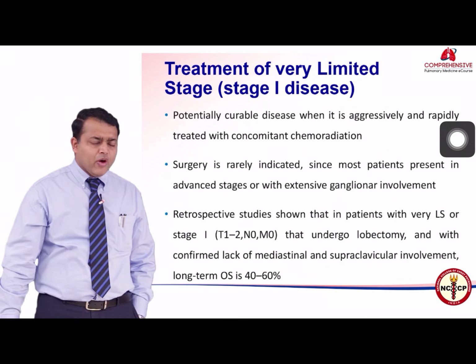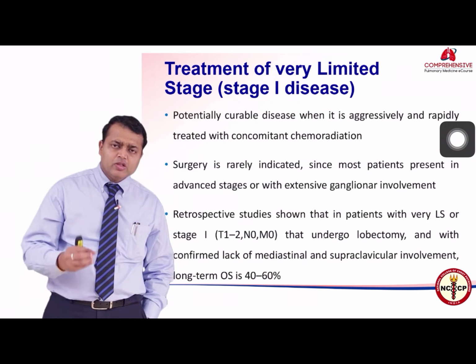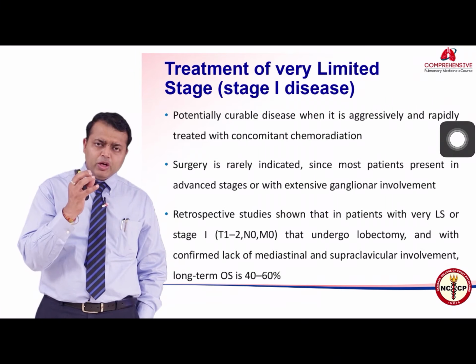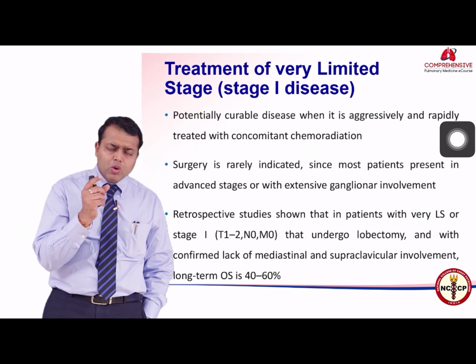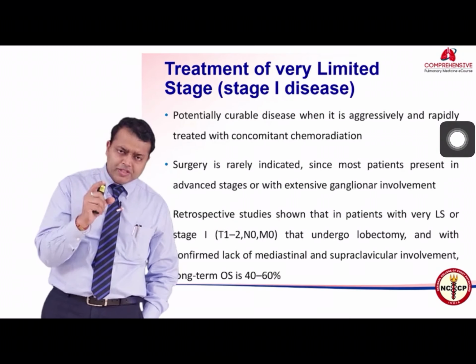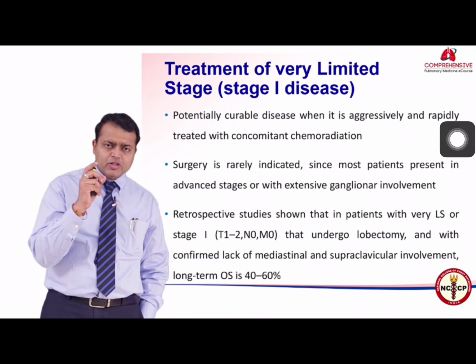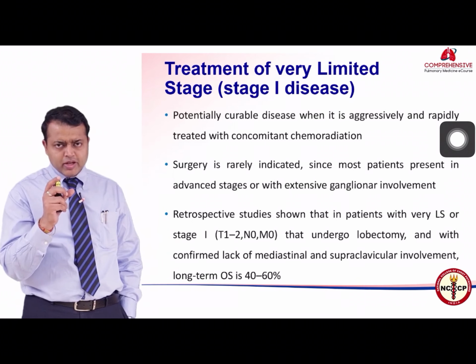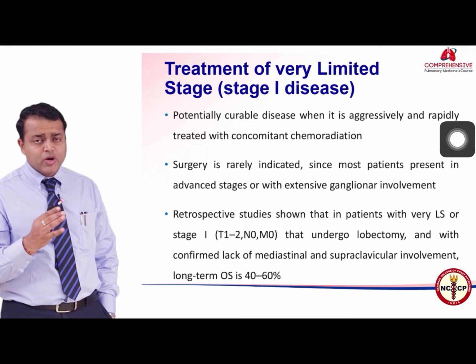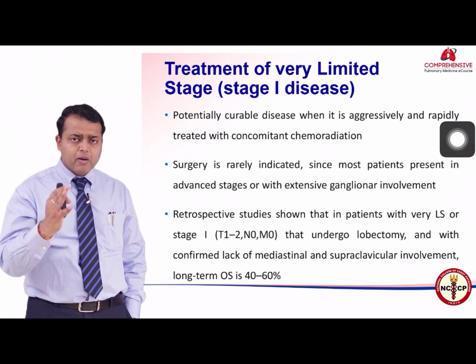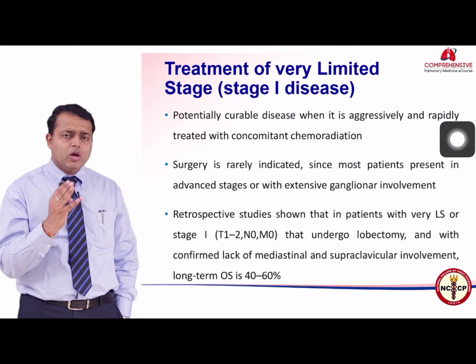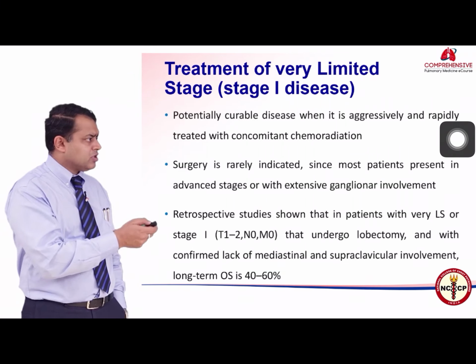As said, very limited stage disease are the ones which have T1 or T2 lesions and generally are node negative. Such patients, although they account for less than 5% of the total patients, can be offered surgery in small cell lung cancer, and this will be followed by adjuvant chemotherapy, which is definitely a must. They should not be left alone after surgery, as is written over here.